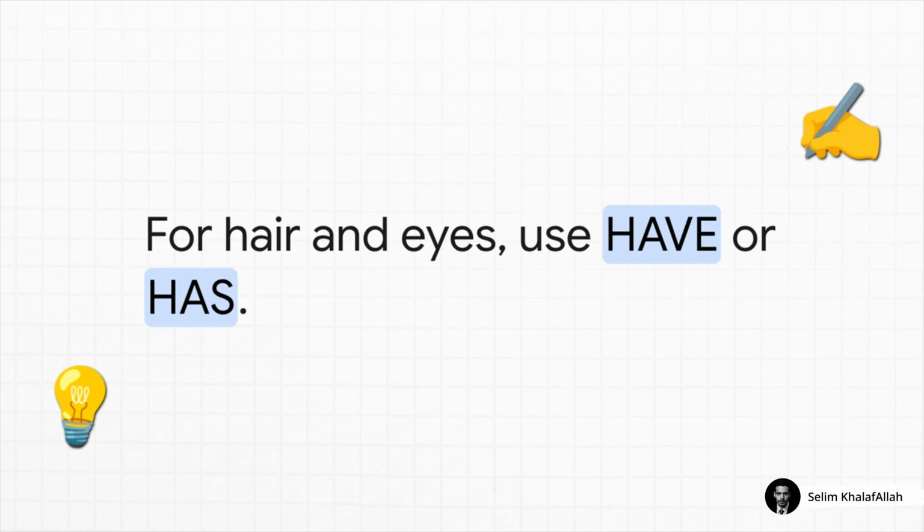Okay, here it is, our brand new rule. For hair and for eyes, we use the words have or has. Now, why is that? Well, think about it. Hair and eyes aren't what a person is. They're what a person has. They possess them, right? It's a part of them. So we have to switch verbs.